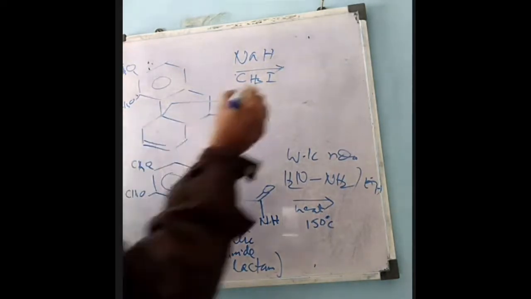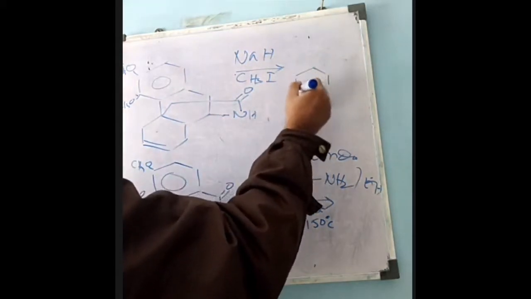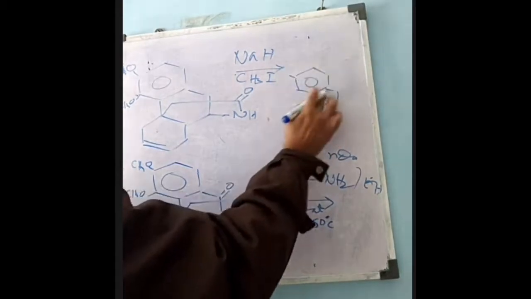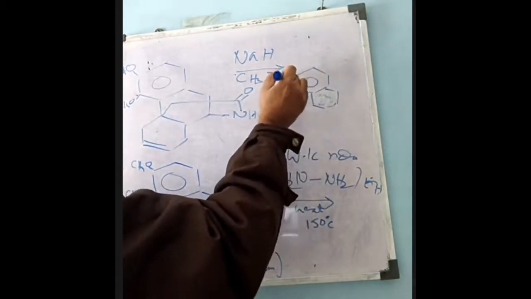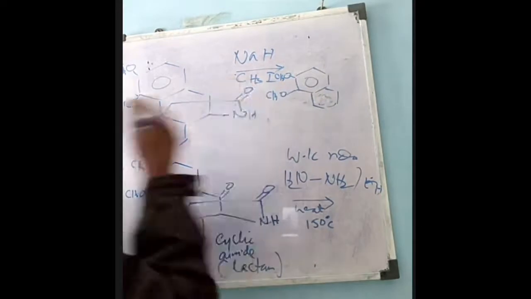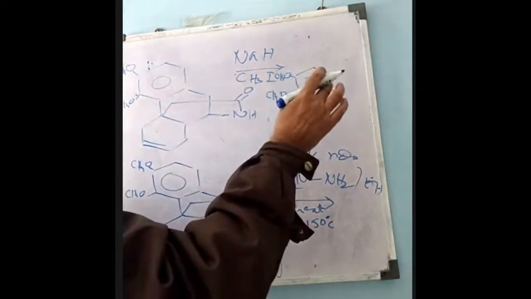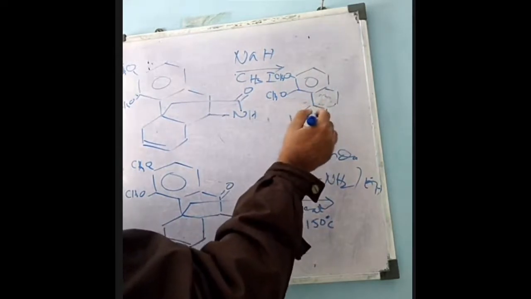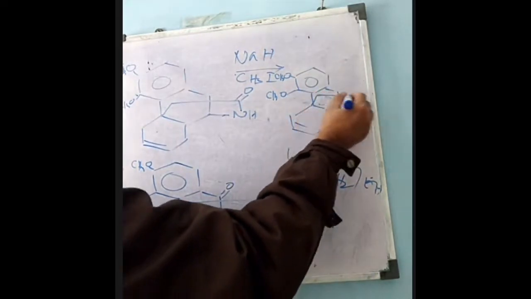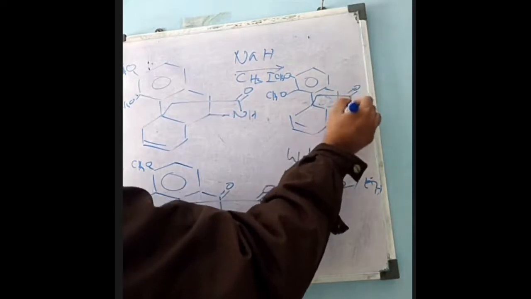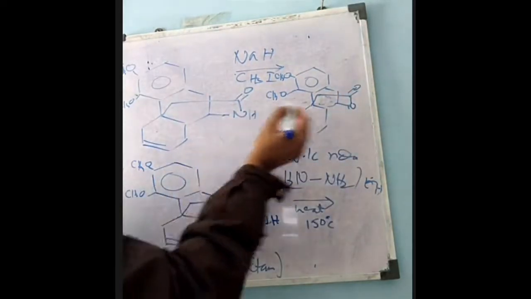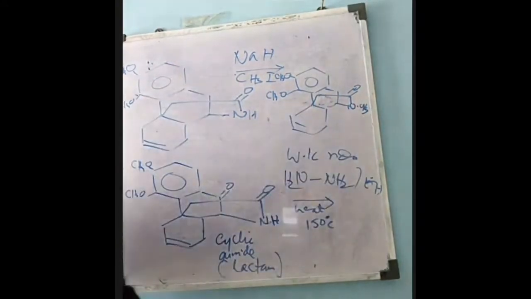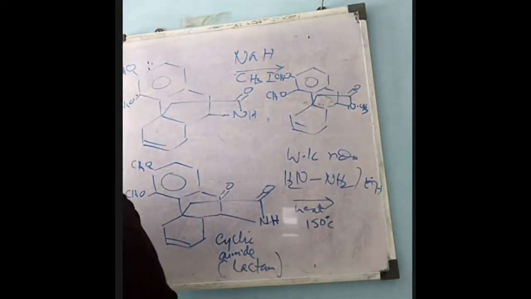N-methylation takes place. Here is the methoxy group, then the second ring, the third ring which contains the double bond, and the lactam is the same, but the N-H is replaced by methyl. So N-methylation takes place by treatment with sodium hydride and methyl iodide.